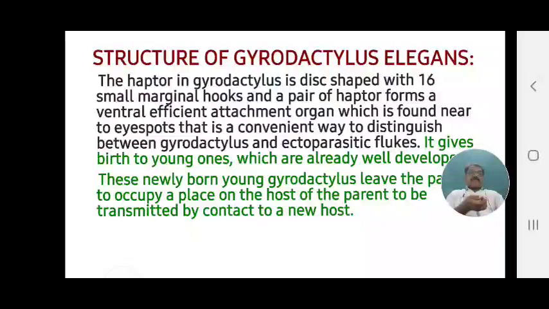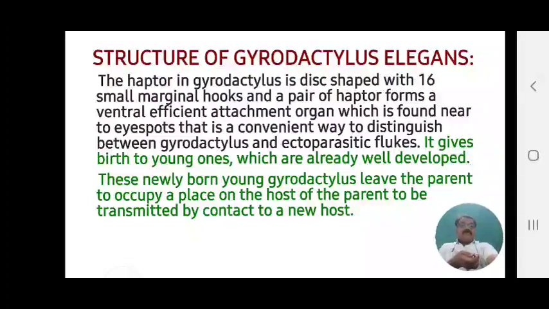The haptor is disc shaped with 16 small marginal hooks, and a pair of haptors forms a ventral, efficient attachment organ, which is found near the eye spot. It is a convenient way to distinguish Gyrodactylus from the ectoparasitic fluke. It gives birth to young ones which are already well developed, in a well formed condition.